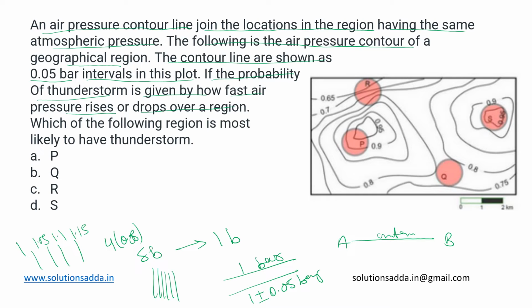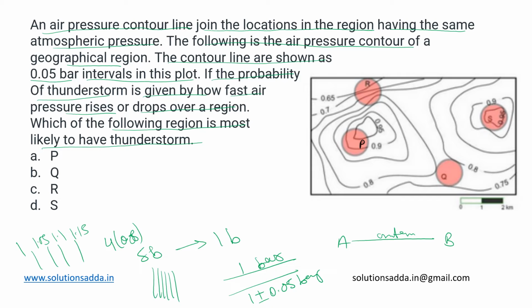Now, in this particular graph, we need to determine which of the following regions is most likely to have a thunderstorm. That means the region in which the air pressure is changing very rapidly, or where there is a huge difference between two points in the same region having different air pressures. The graph is a bit unclear, but we can understand it this way. Let us have a look at this region P.